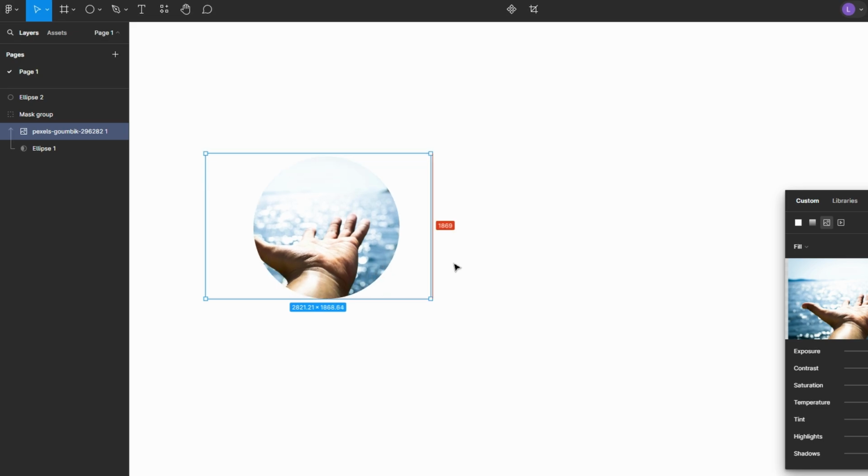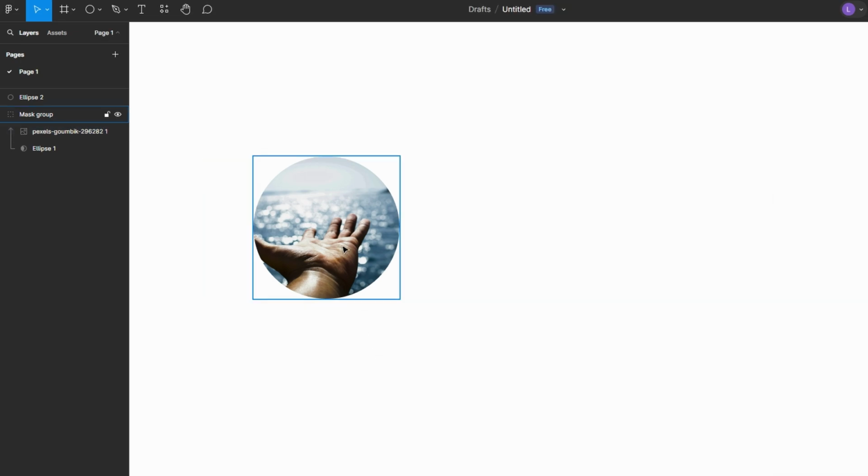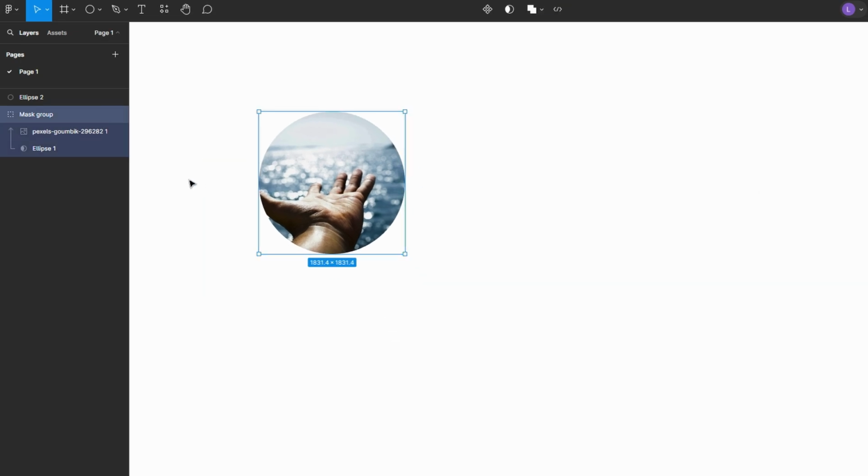The mask and image will be grouped together. You can lock the group in the layers panel to prevent accidental movement. Rename the group by double-clicking on the group name in the layers panel for better organization.